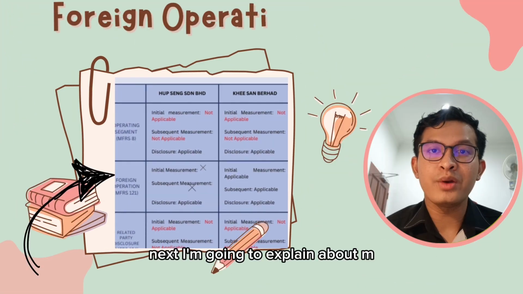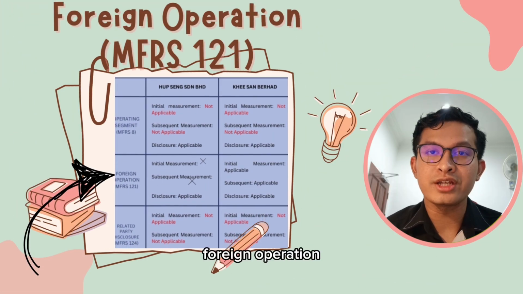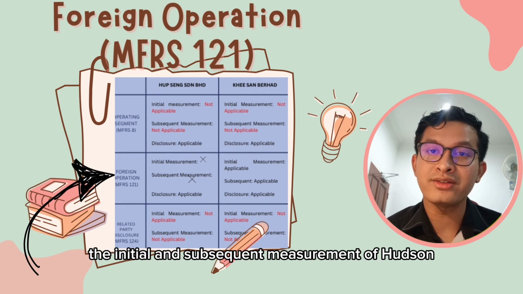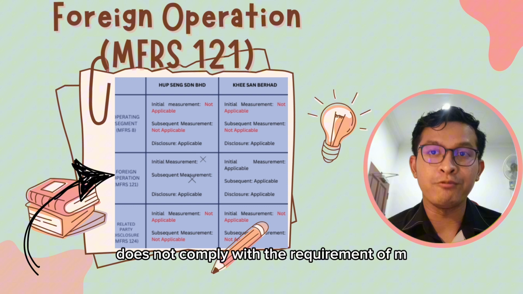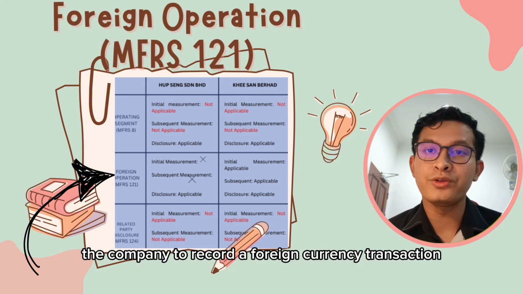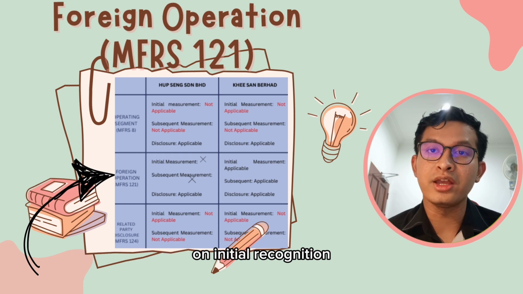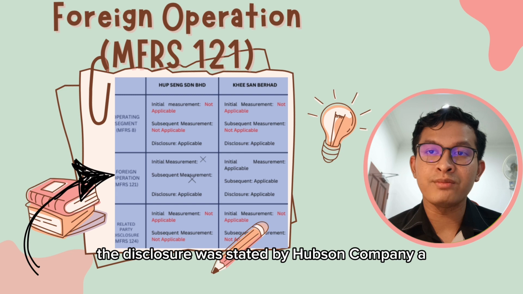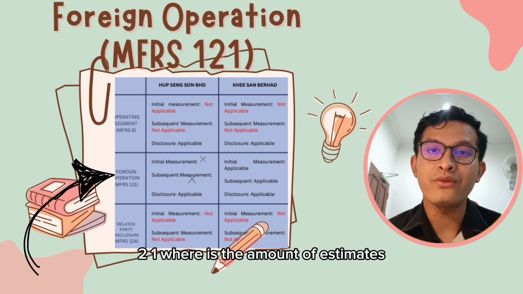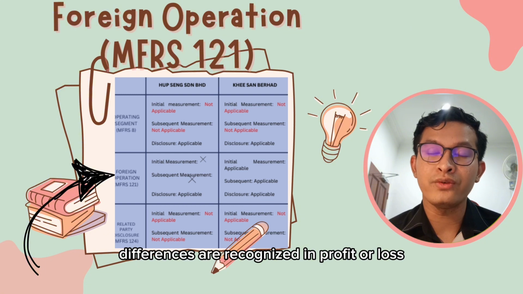Next, I'm going to explain about MFRS 121 foreign operation of Hassan Company and Kissan Company. For the initial and subsequent measurement of Hassan Company, the company does not comply with the requirement of MFRS 121, where it is required that the company record a foreign currency transaction on initial recognition in the functional currency. The disclosure stated by Hassan Company complies with MFRS 121, where the amount of exchange differences are recognized in profit or loss.